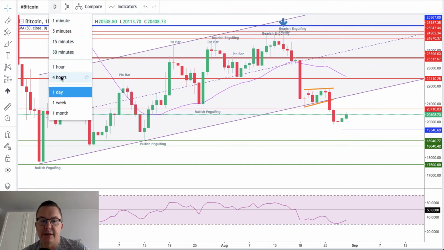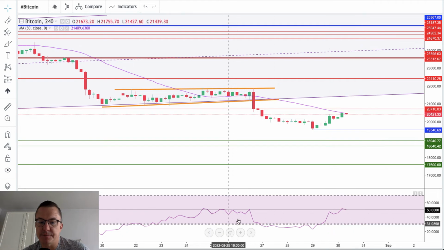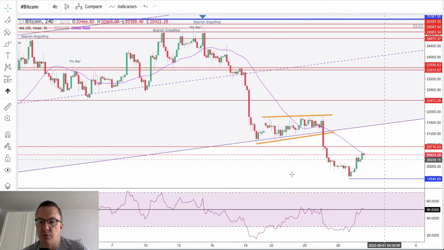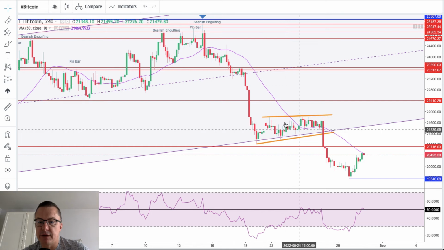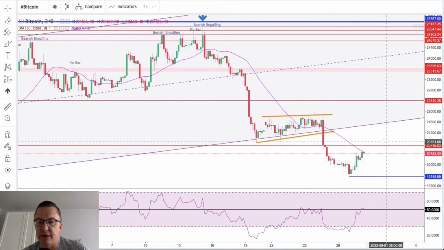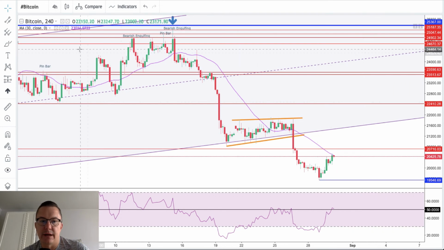We will see. Let's just find out what's going on the 4-hour chart. On the 4-hour chart, as you can see, we are trying to get above the 30 periods moving average, and then of course towards 20,716. This momentum is already at the level of 50, so this is the neutral momentum, and we are now trying to gain more ground and increase the momentum higher towards the positive territory, which means that we need to break again higher towards the lower channel line.